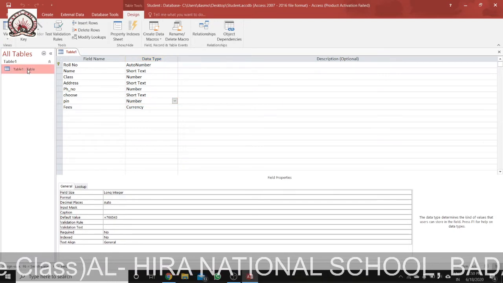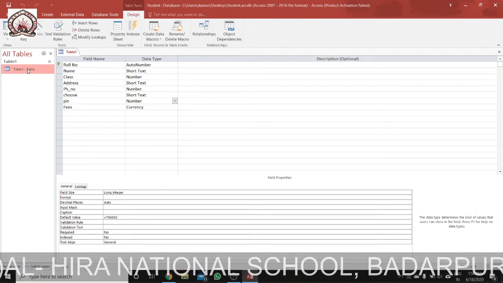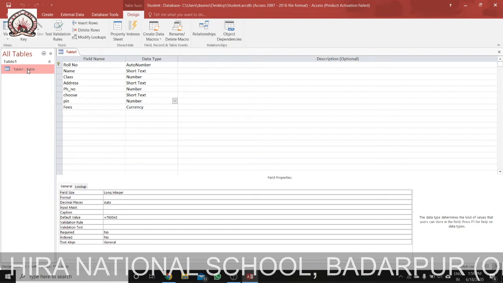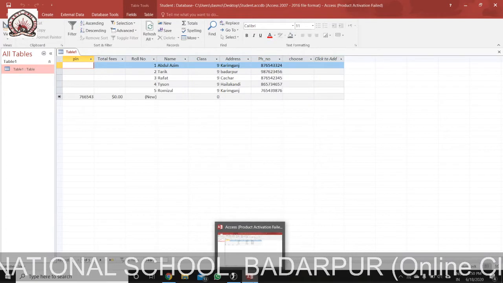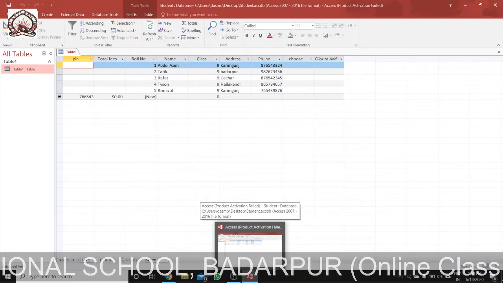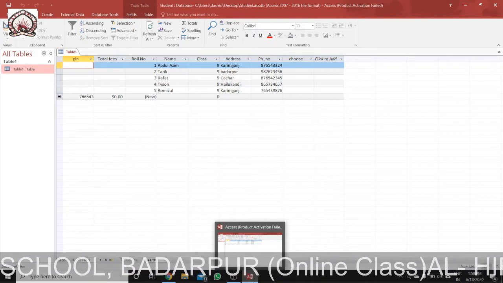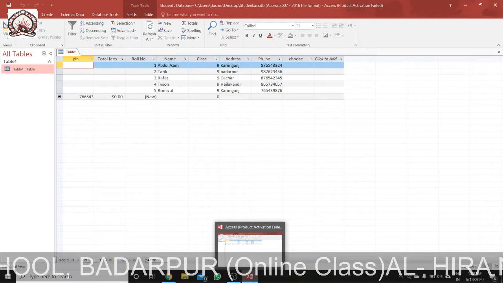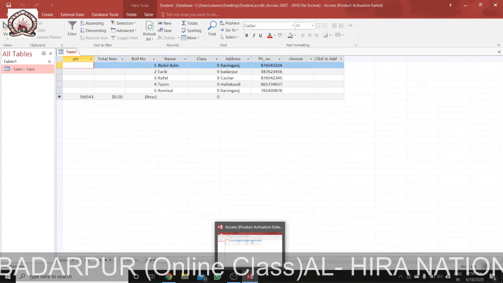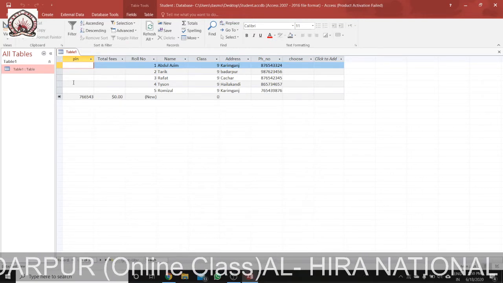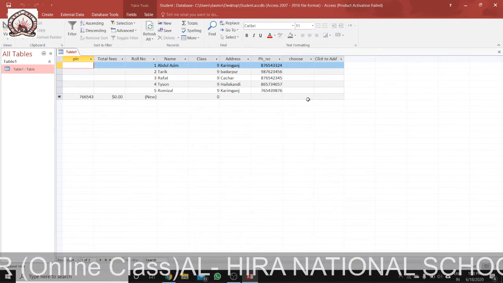Now we can also restrict data input with a validation rule. Basically there are two validation rules: one is the field validation rule and another is the record validation rule. We can restrict data so that no one can just enter any data. We can use a field validation rule to specify a criteria. And record validation means, for a field we can have some validation rule, likewise for a record we can have some validation rule.